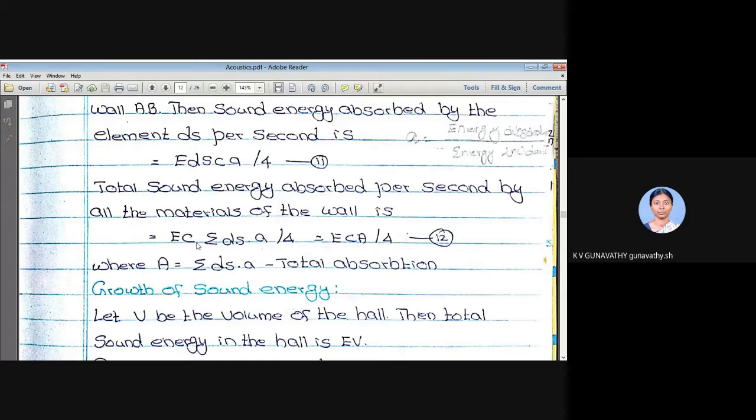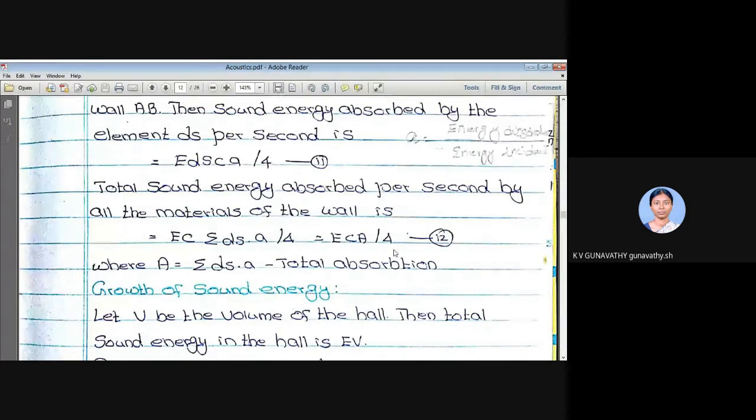So E into C into the summation of ds into A divided by 4. What is the summation of ds? The summation of ds is nothing but the total surface area, that is, total absorption is given by the summation of ds into A. The summation of ds represents all the walls, floor and ceiling. This A is the absorption coefficient. We know the product of surface area and absorption coefficient is total absorption. So we can replace the summation of ds into A by capital A. So it will become ECA by 4. Let it be equation number 12.